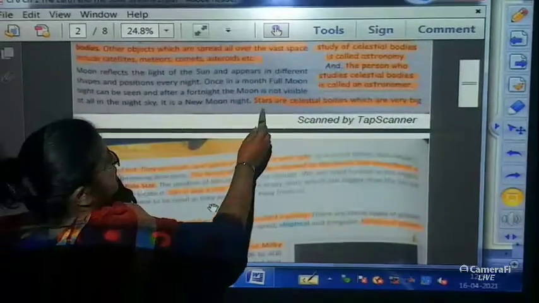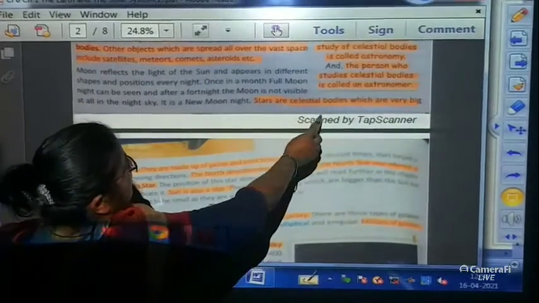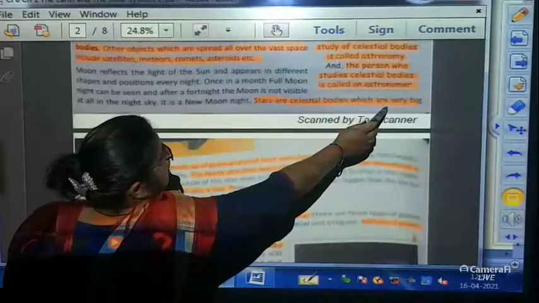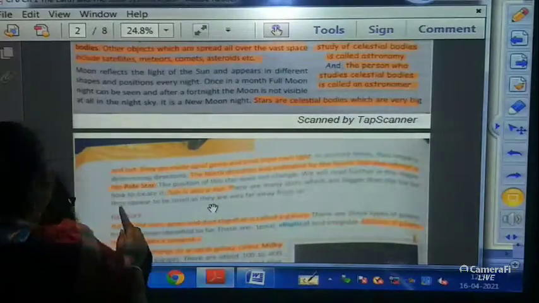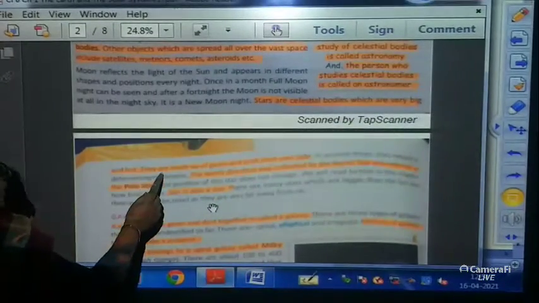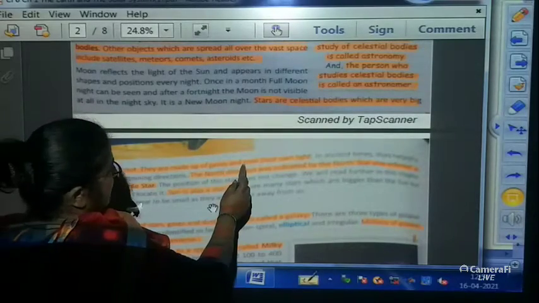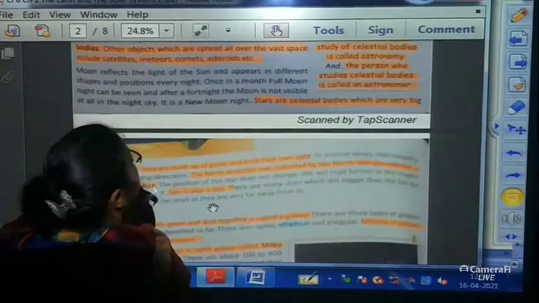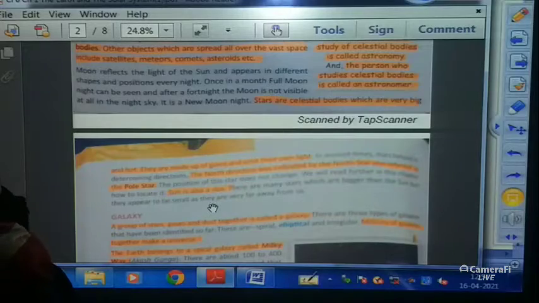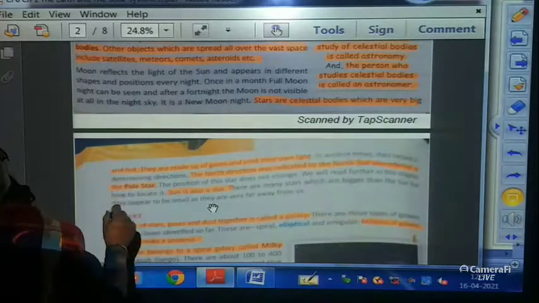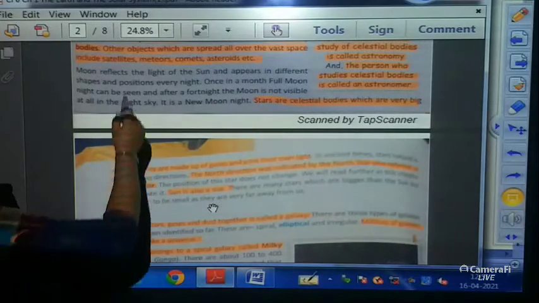Now next is, stars are celestial bodies which are very big and hot. They are made up of gases and emit their own lights. Now children, what happens is there are gases.